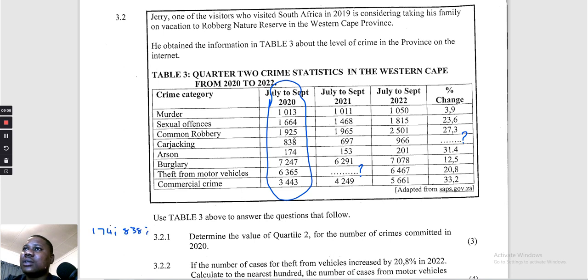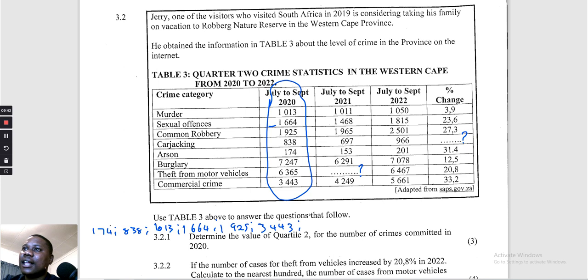Now we no longer have the hundreds. We're going to look at the thousands. So the first one, I think, is going to be 1,013. Then that will be followed by 1,664, and that will be followed by 1,925. Then we are done with the 1,000s. Do you have the 2,000s? No. Do you have the 3,000s? Yes, it's only one.